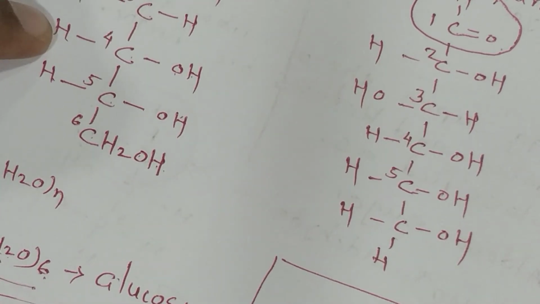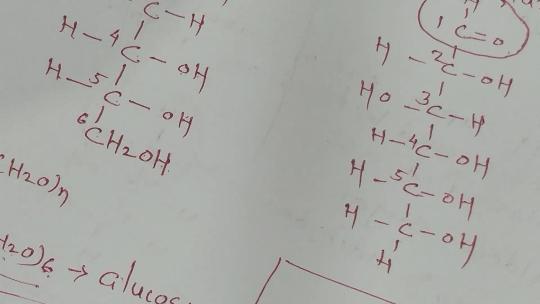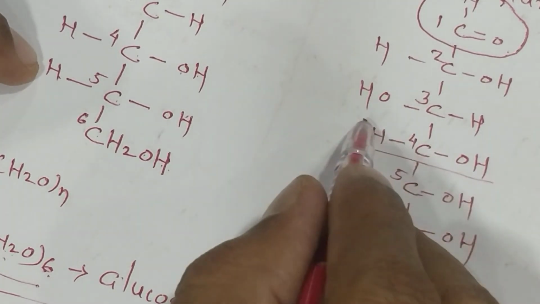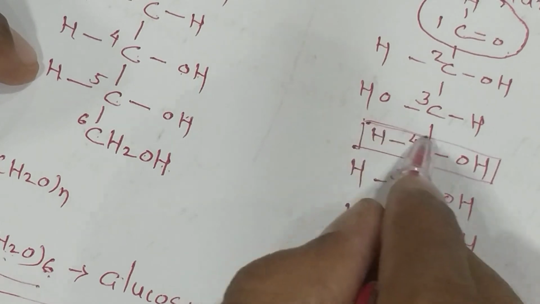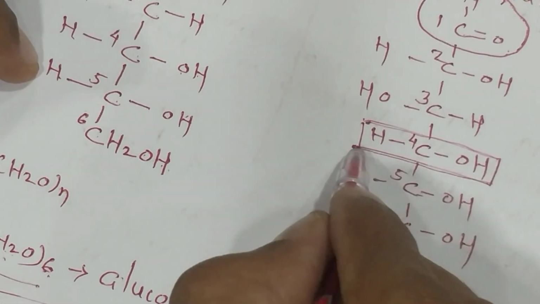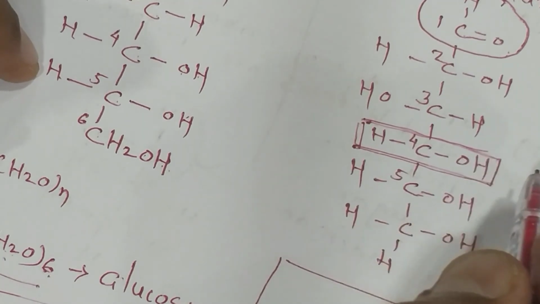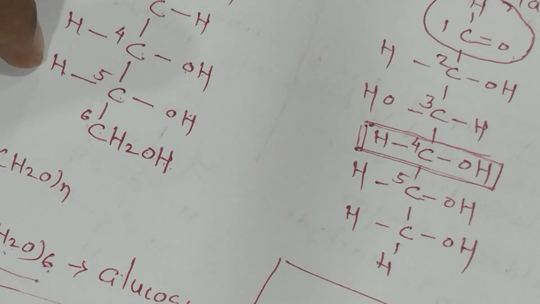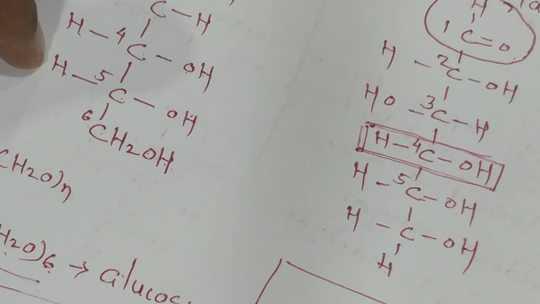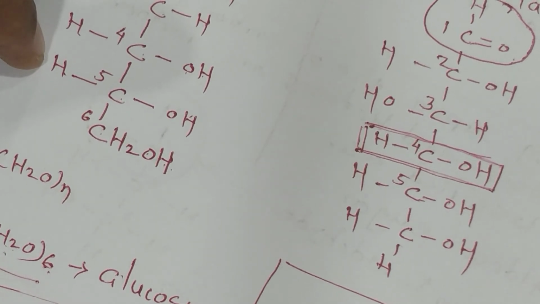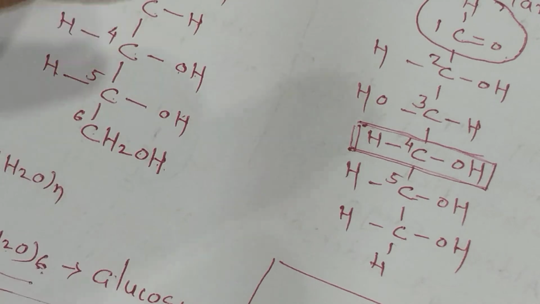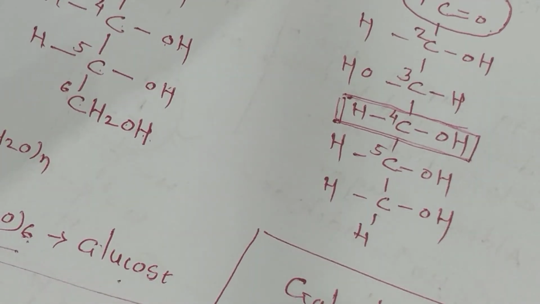OH is shown on the left hand side. In the glucose, the OH is on the right hand side. Check the difference. How to remember such a structure? It's not a major change, it's a very minor change. At carbon number 4, the formula is the same. Galactose, glucose, mannose: C6 bracket close water molecule raised to 6. The molecular formula is the same, the structure is different, that is called isomers.